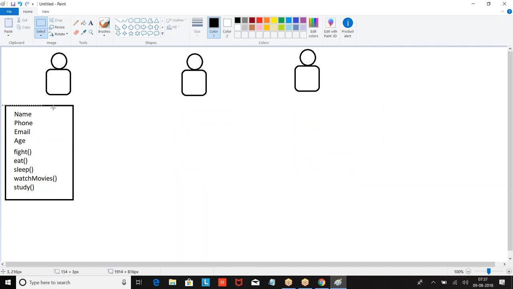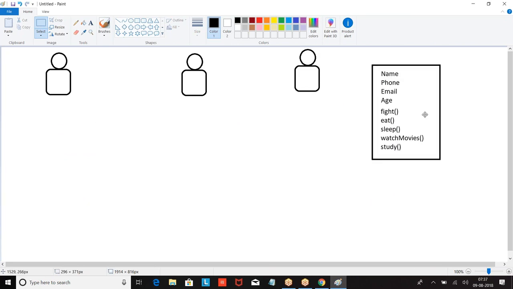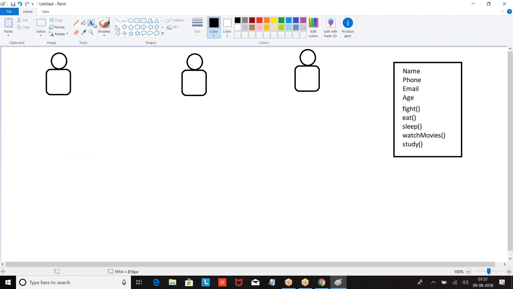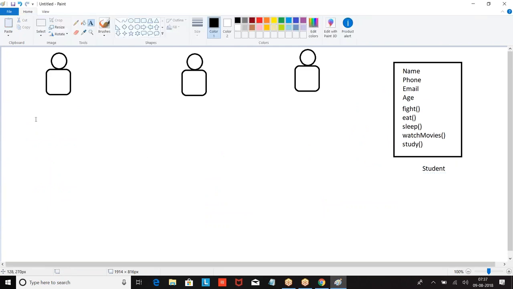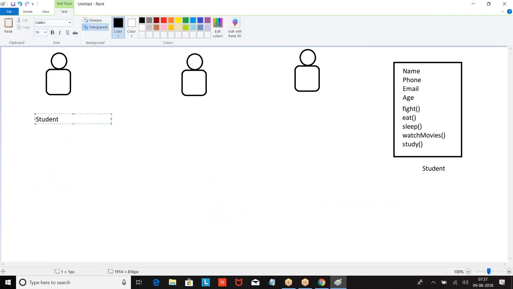Define this as a template. What is the name of the template? Student. Now I will say student S1, student S2, student S3. Now what is this student S1? Student is a template. In the template, what is the name we are giving? S1. So in the template, what do we have?